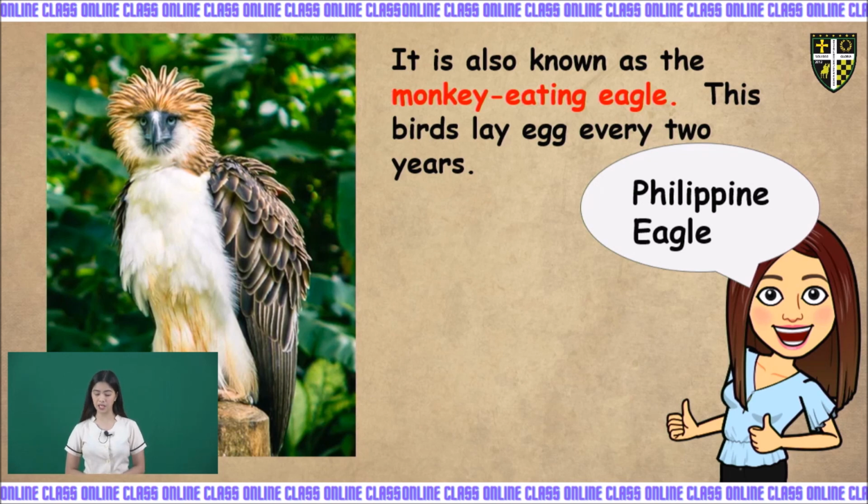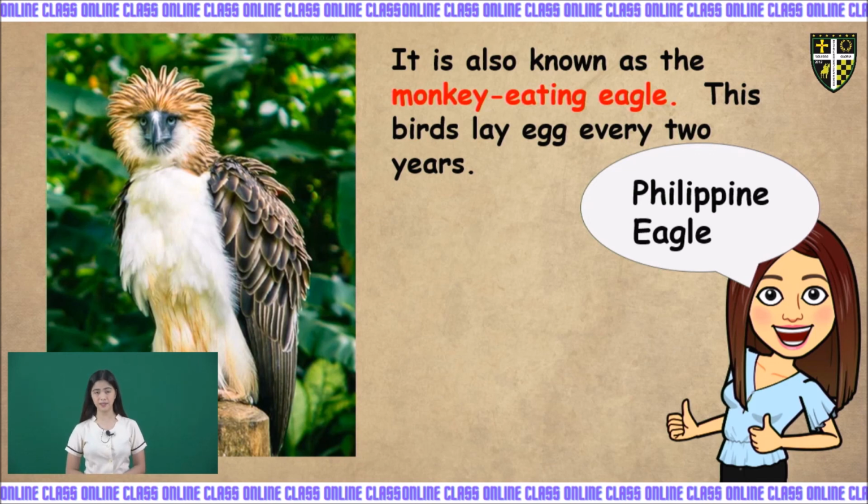And the Philippine eagle is also known as the monkey-eating eagle. The Philippine eagle is one of the tallest, rarest, largest, and most powerful in the world. It is found in Luzon, Samar, Leyte, and Mindanao. And it is one of the most endangered birds in our country.